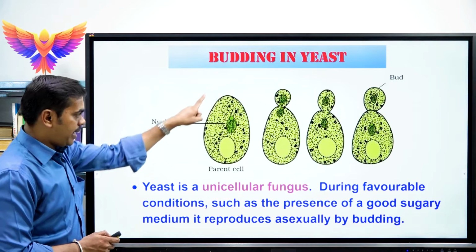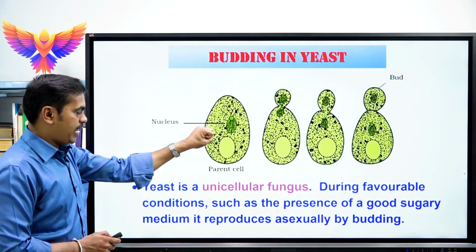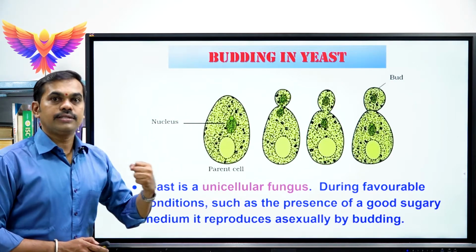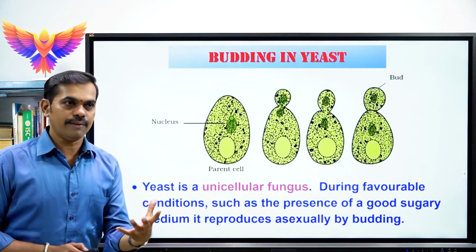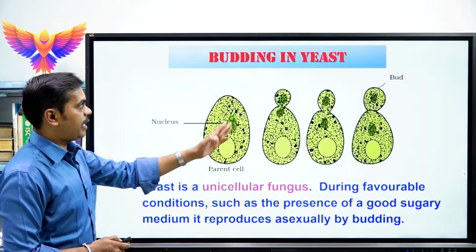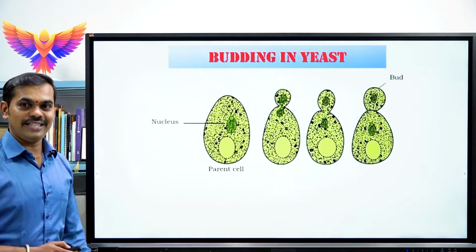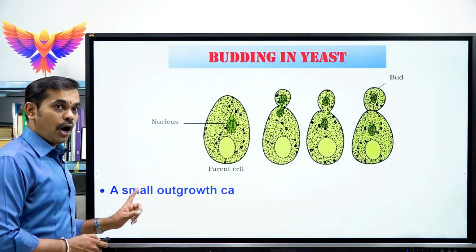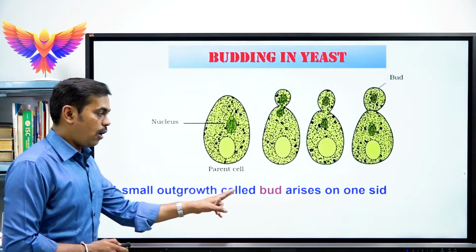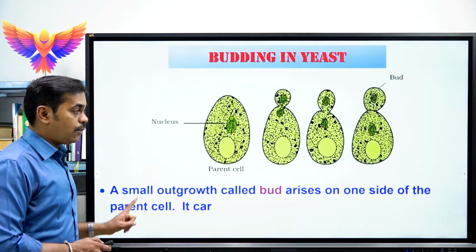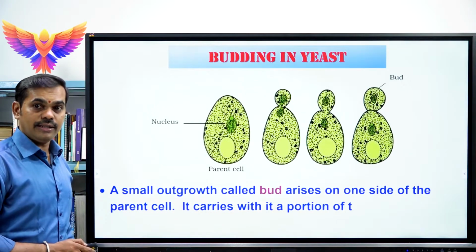See, this is the parental cell. If this parental cell gets a sufficient amount of sugary medium, then definitely the yeast can reproduce asexually with the help of budding. Next, a small outgrowth called a bud arises on one side of the parental cell.